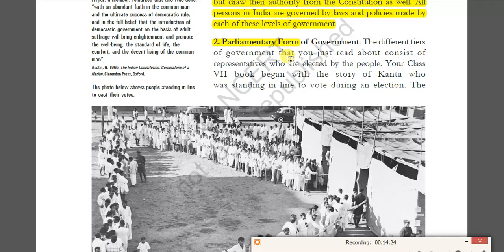In presidential form of government, the decisions will be taken by the president only, who is monarch-like in nature. Like the USA is a presidential form of government, and it is very difficult for the legislature to remove or impeach the president. Whereas in the parliamentary form of government, the executives are regulated by the legislature. That is, the executives are responsible to the legislature. Whenever executives are overreaching their power, the legislature will try to control them. So that is the parliamentary form of government, which is a democratic form of government.